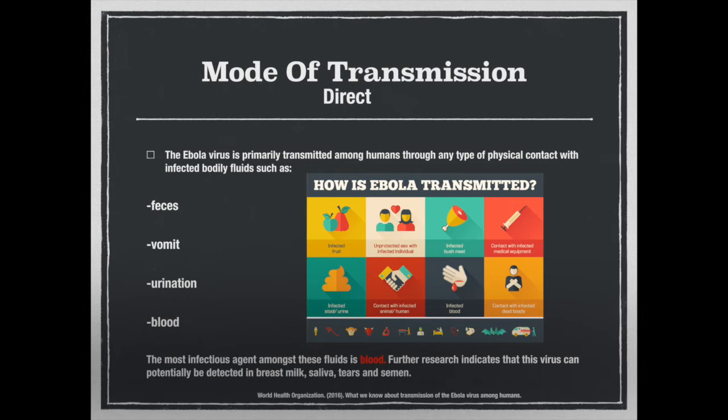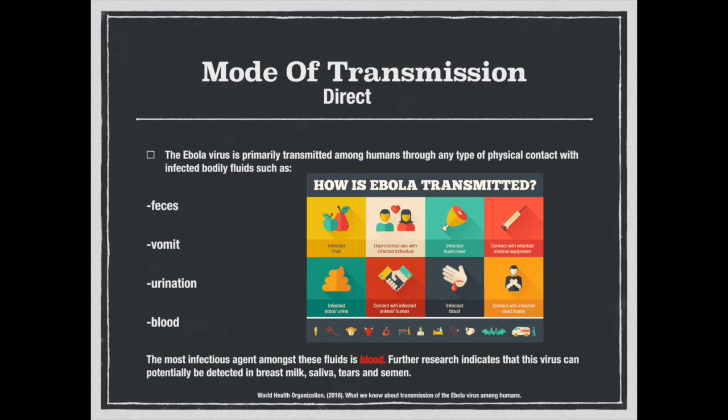The Ebola virus is transmitted by a myriad of different methods. The virus is primarily transmitted among humans through any type of physical contact with infected bodily fluids, such as feces, vomit, urination, and blood. The most infectious agent amongst these fluids is blood. Further research indicates that this virus can potentially be detected in breast milk, saliva, tears, and semen.